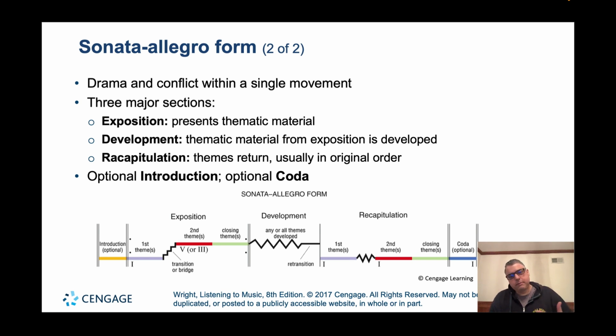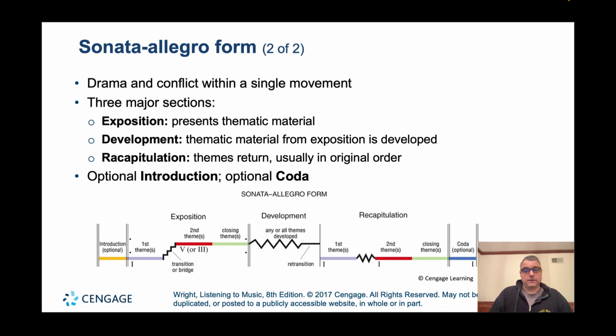So there are three main sections to a sonata allegro form, and these three terms are definitely something we want to know and be able to identify. The first section is the exposition. The exposition is the opening section to a symphony or string quartet. It presents all the thematic material. In fact, the exposition is usually played twice in any symphony or piano sonata. They repeat it because they want the listener to really be familiar with all of the thematic material that's presented.